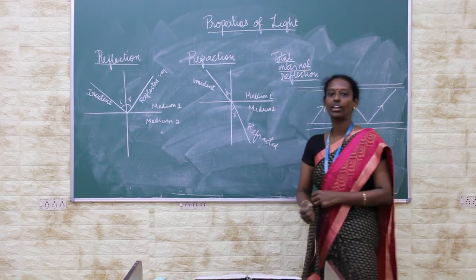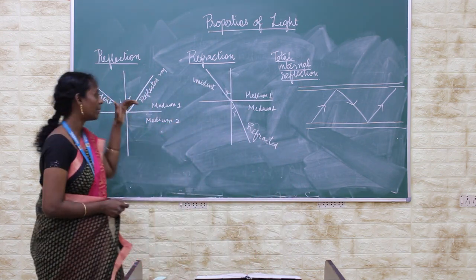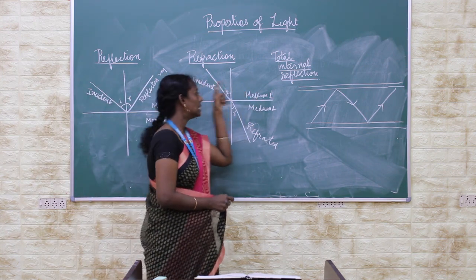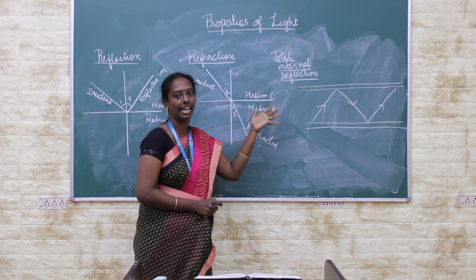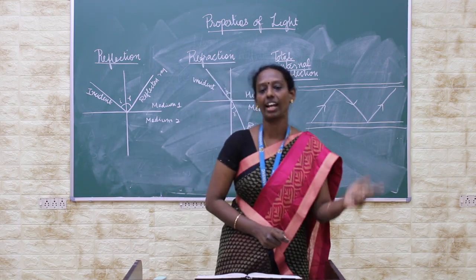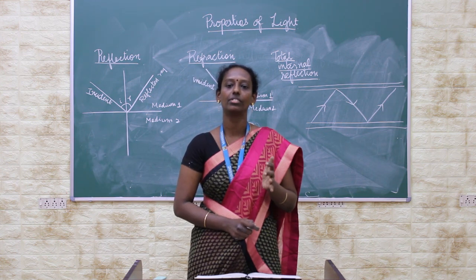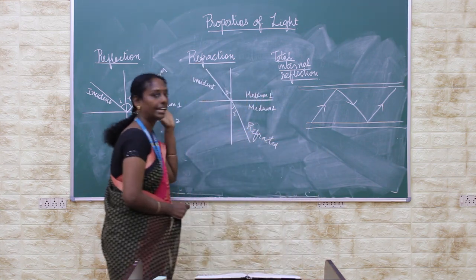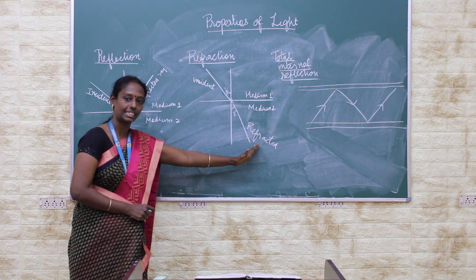Okay. Next comes refraction. What is refraction? In reflection, the light bounces in the same medium. But in refraction, the light travels from one medium to another medium, whether air or glass. When light travels into a different medium, the light gets refracted. I told you earlier in the characteristics of light that light always travels in a straight line. Even when it is reflecting and bending, it still travels in a straight line.